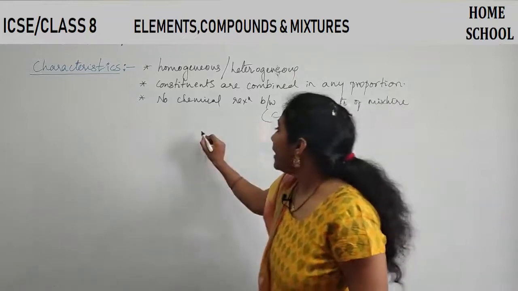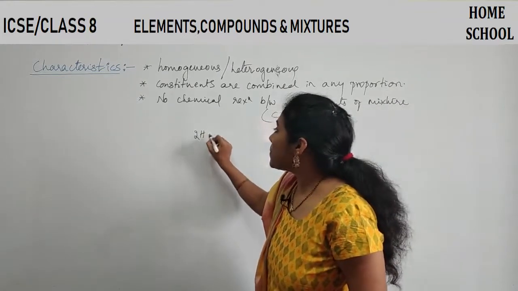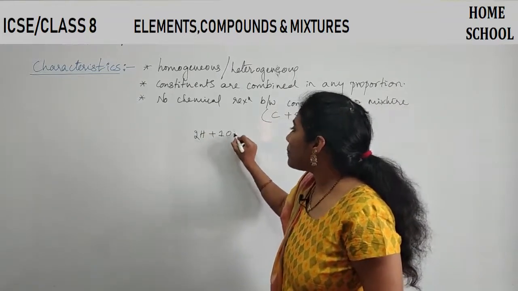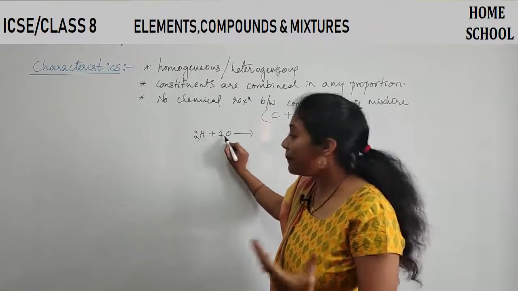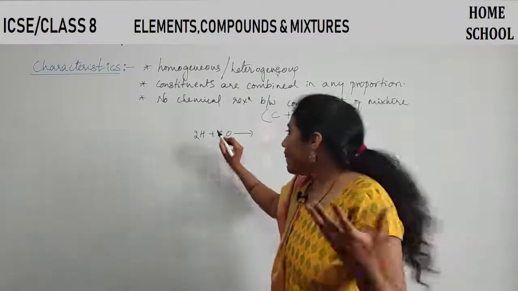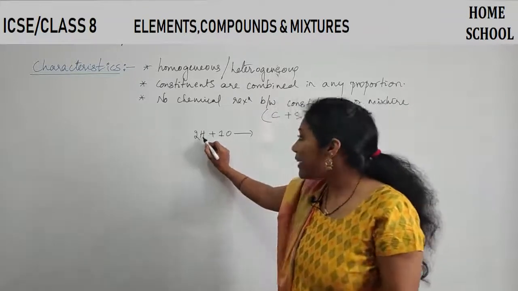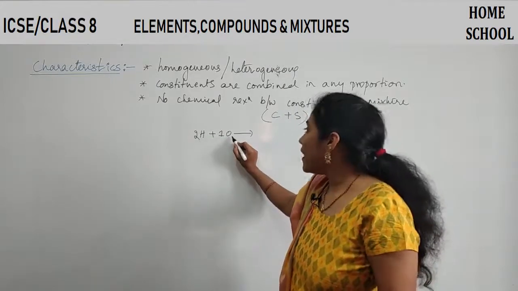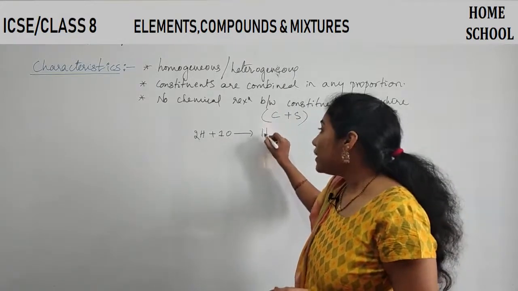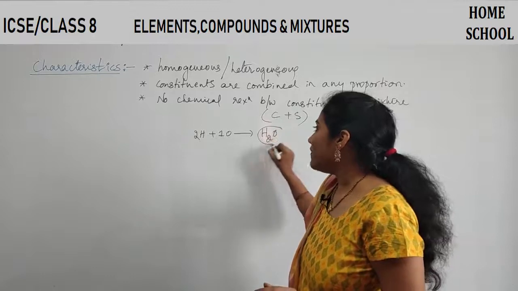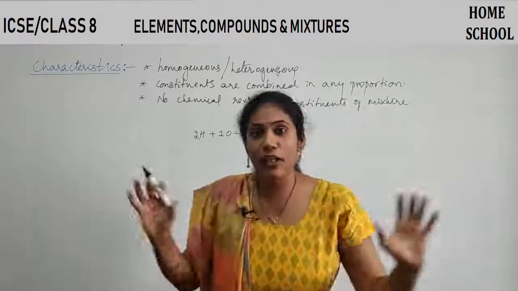When two atoms of hydrogen chemically combine with one atom of oxygen, only then you will get water. Otherwise, water is not formed.